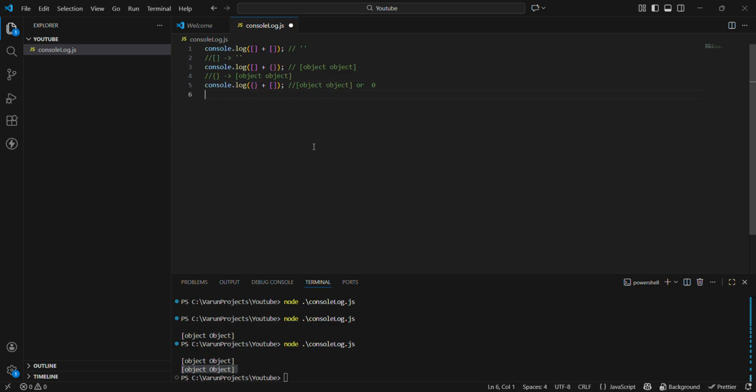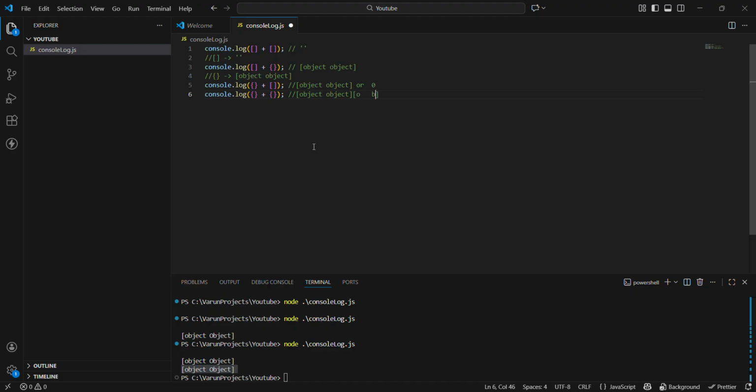So guys, what do you think will be the output of this? Console.log object plus object. Come on, guys, I need you to guess it. So yeah, if you have guessed it as "[object Object][object Object]", then you are right or wrong.